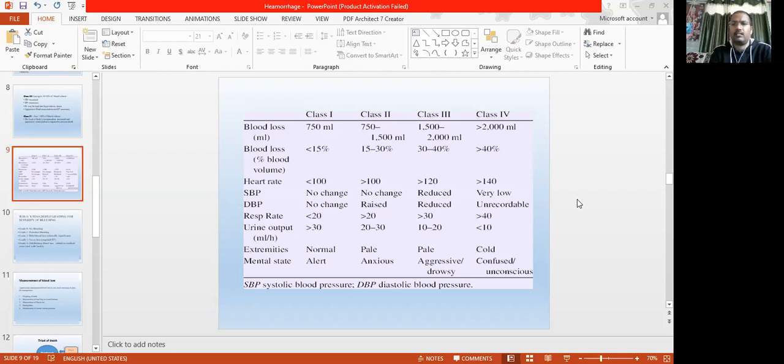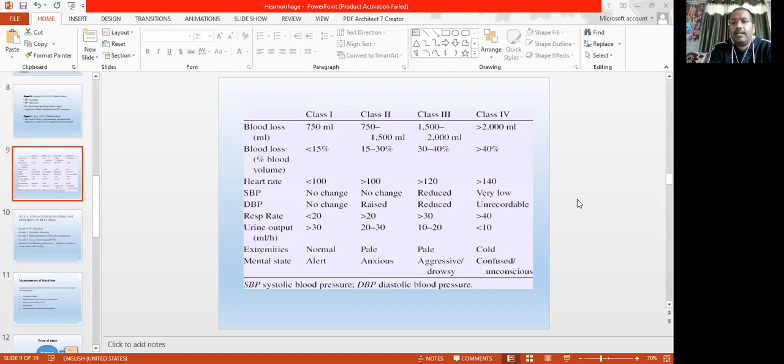And that features on the extremities: class 1 is normal, class 2 will be pale, and class 3 and 4 will be pale and cold. Mental status is also included: in class 1 the patient is alert, well oriented to time, place, and person. In class 2 the patient may be a little anxious, oriented but a little anxious. In class 3 the patient may go drowsy or aggressive, and in class 4 the patient may be confused and go into an unconscious state, that is coma.